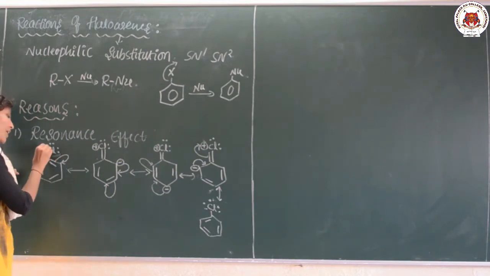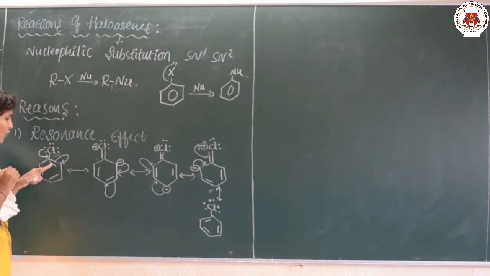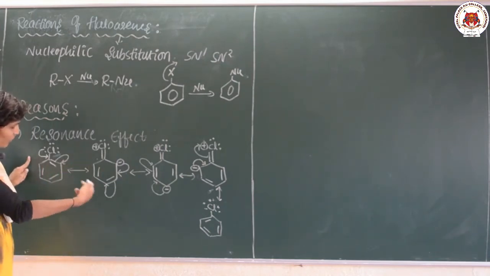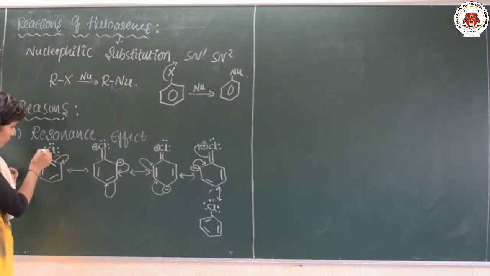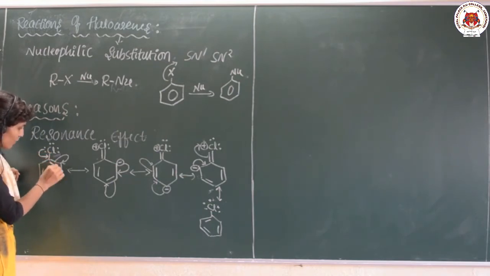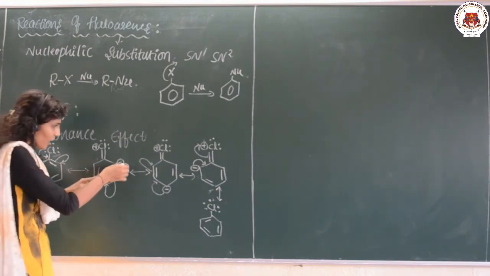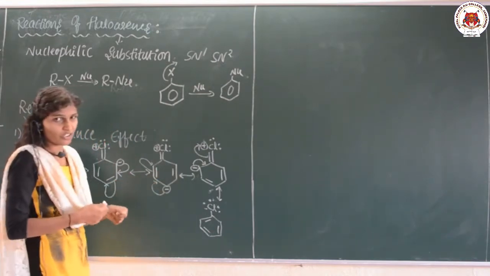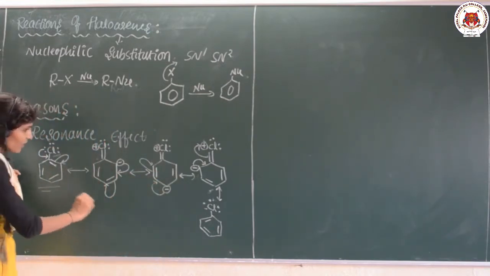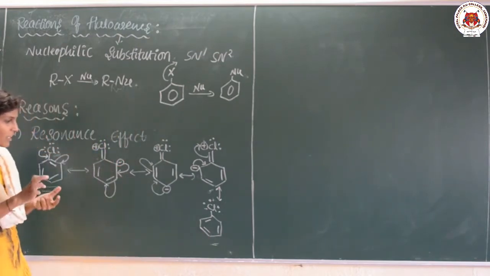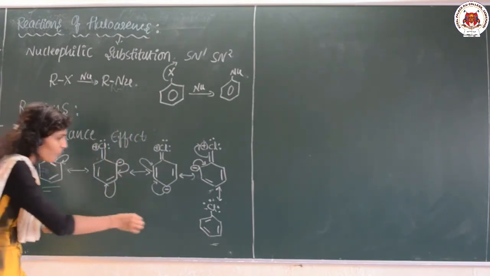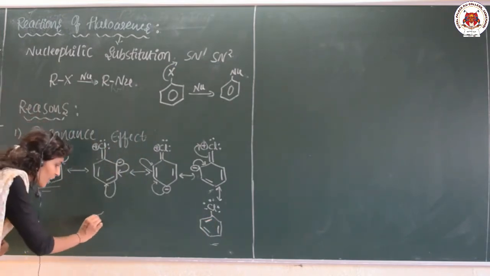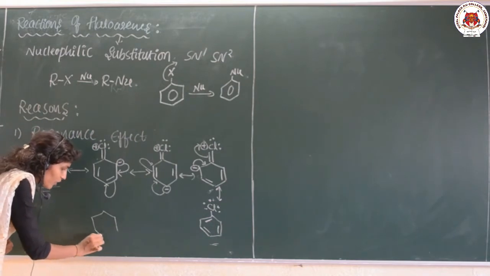The electron pairs of the chlorine are in conjugation with the pi electron system of the ring, so resonating structures are generated. These electrons are shifted here while this bond is shifted here. Similarly, the electrons keep moving so that the position of the bond goes on changing. Just look at the first structure and the last structure: the only difference is the position of the pi bond.